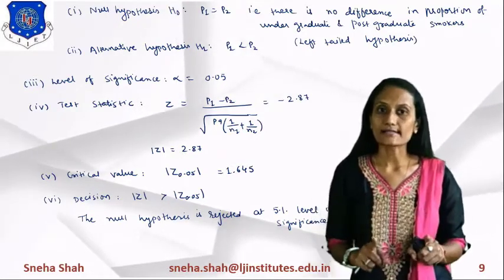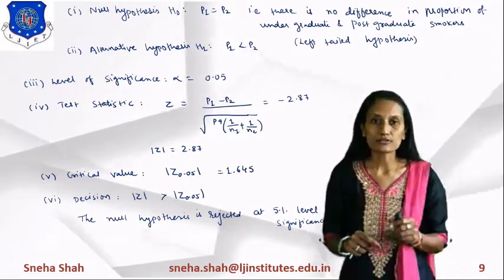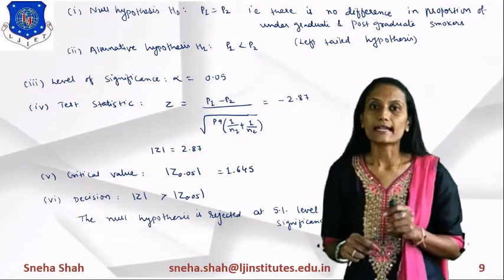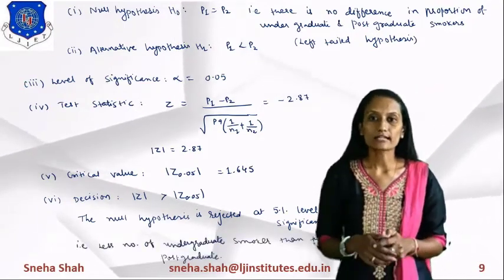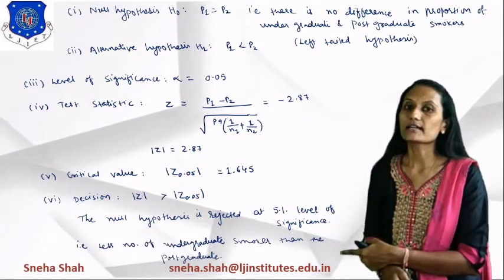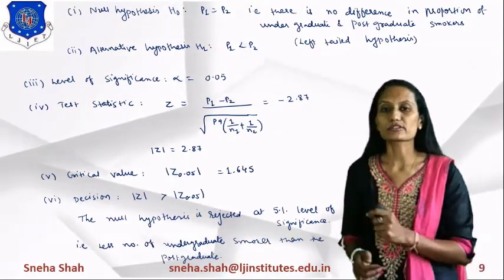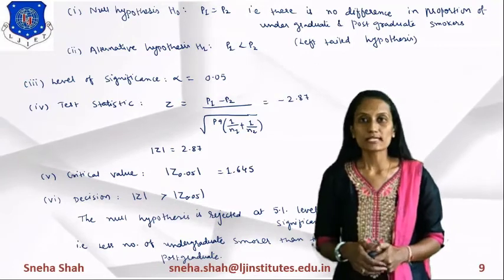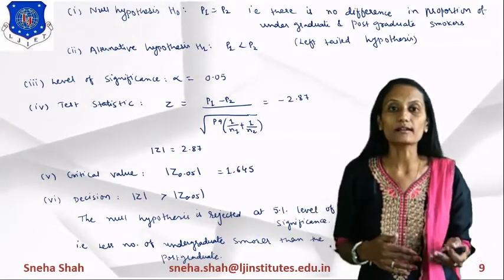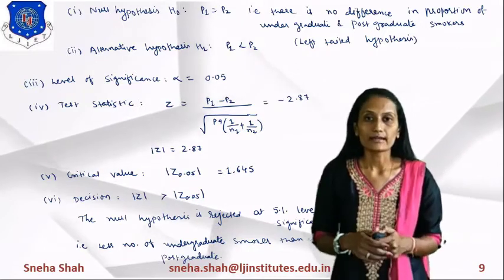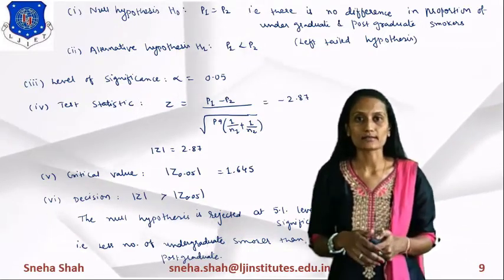As they are not the same, the proportion of undergraduate smokers is less compared to postgraduate smokers. So we can conclude that there are fewer undergraduate smokers than postgraduate smokers. This way we can solve any example for more than one proportion for the hypothesis.